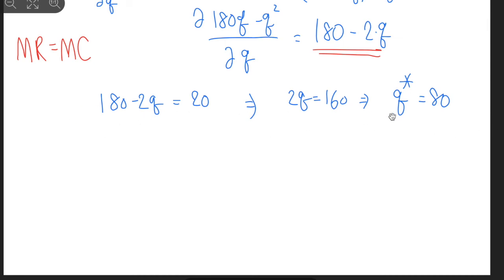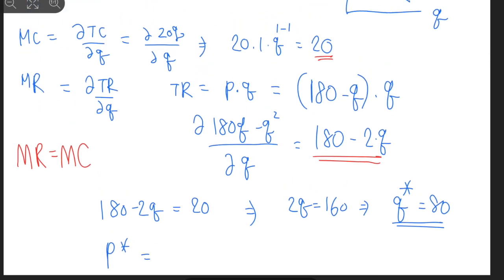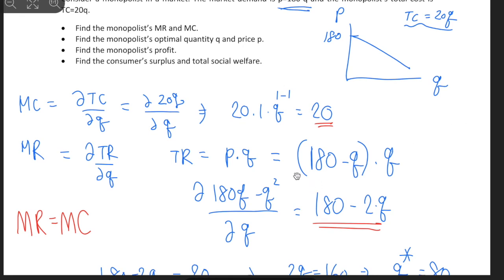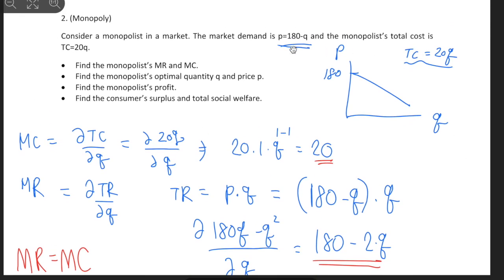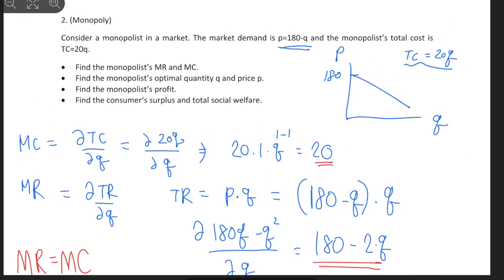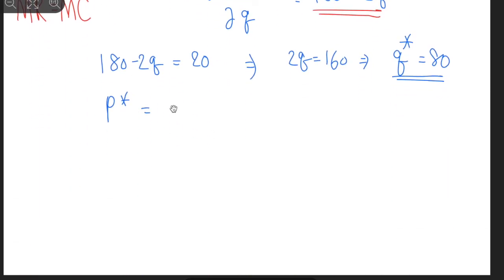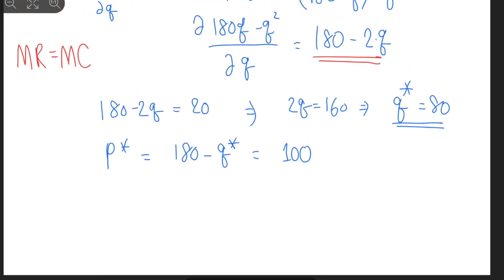And with this optimum Q, we can find the optimum P with our demand function of 180 minus Q equals P, right? So P star equals 180 minus Q star, right? So we have the optimal price at 100, right? All right, and what's next?